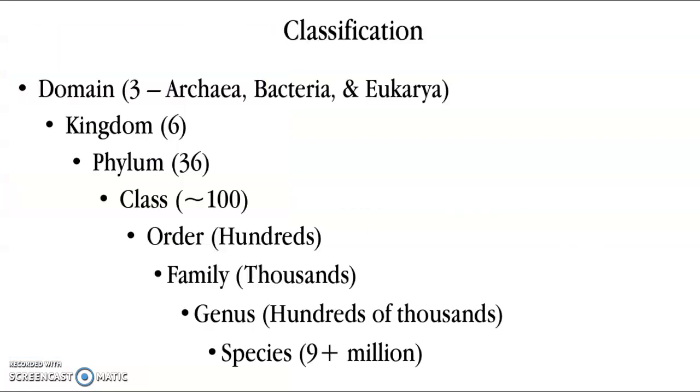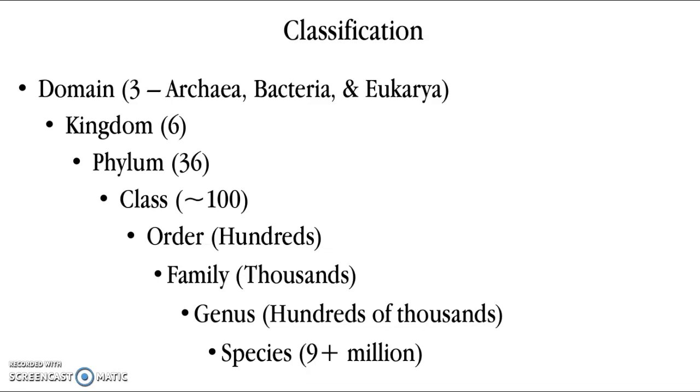So before we start, I wanted to review taxonomy. We talked about classification, we talked about taxonomy, and we're talking about how animals are organized. We may be looking at physical characteristics, we may be looking at genetic material. More than likely it's a combination of both physical characteristics and genetic material.